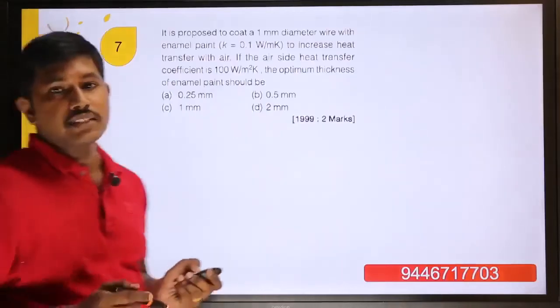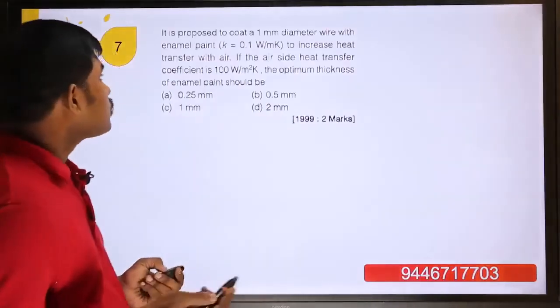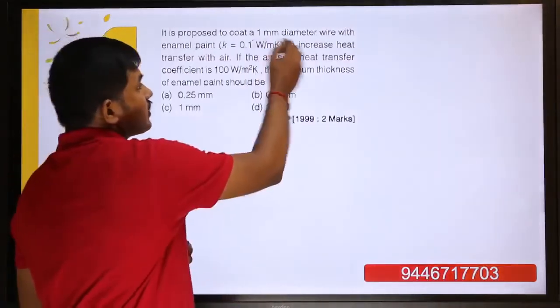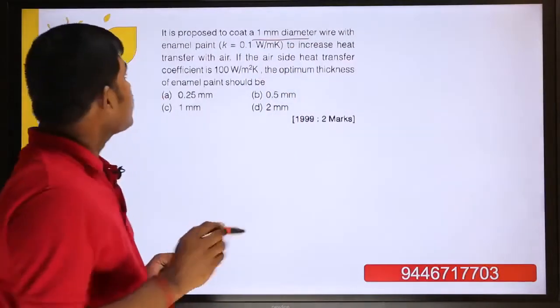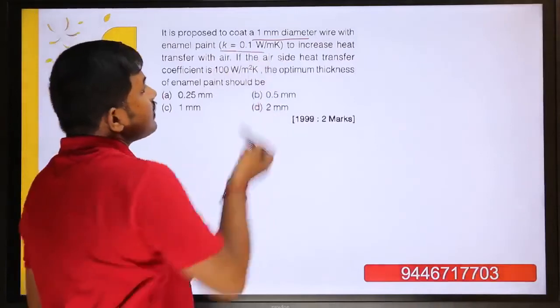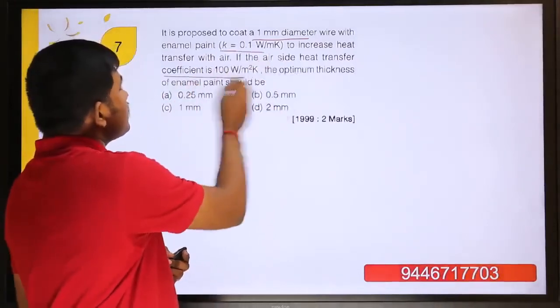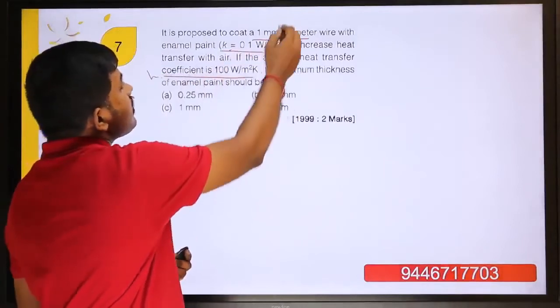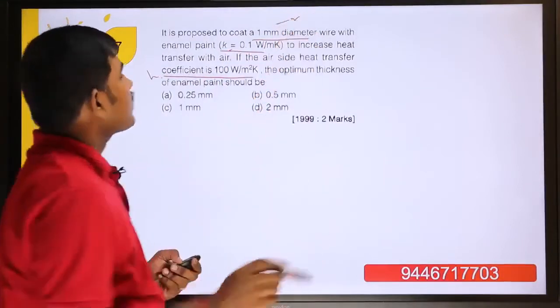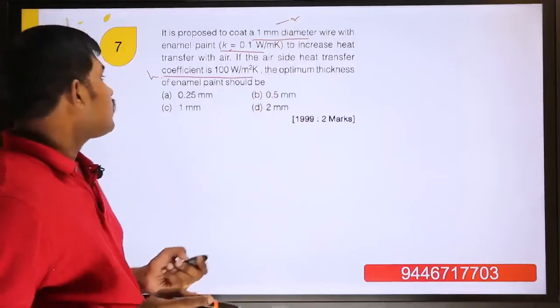So comes the seventh question. It is proposed to coat a 1 millimeter diameter wire with enamel of thermal conductivity K, to increase the heat transfer with air. The heat transfer coefficient H is given, K is given, and from the diameter you get the radius. What is the optimum thickness of enamel paint?